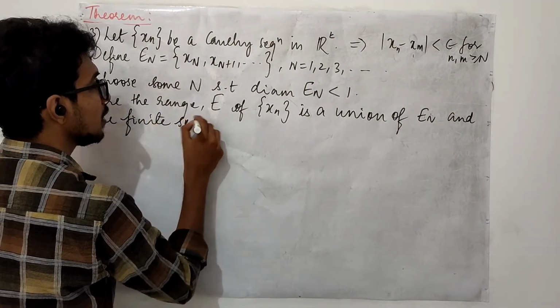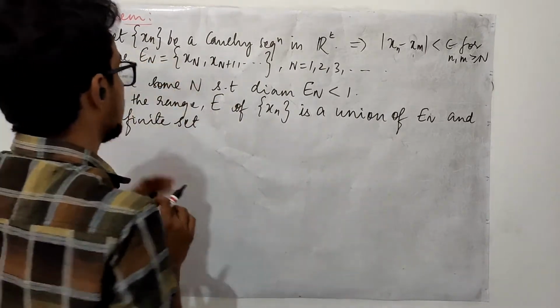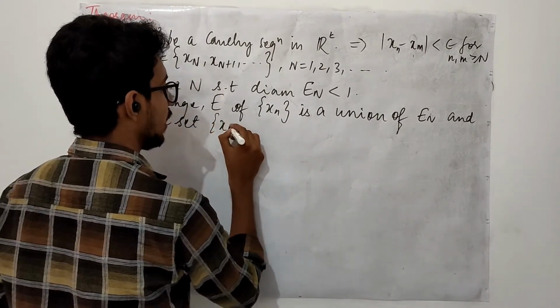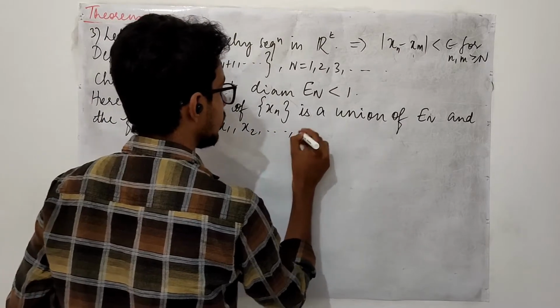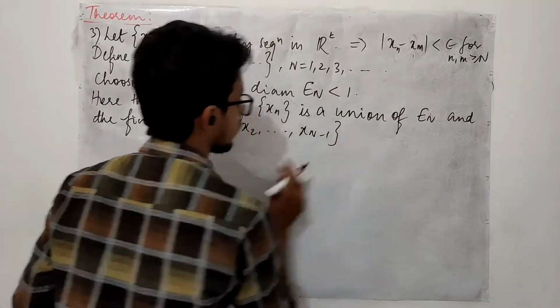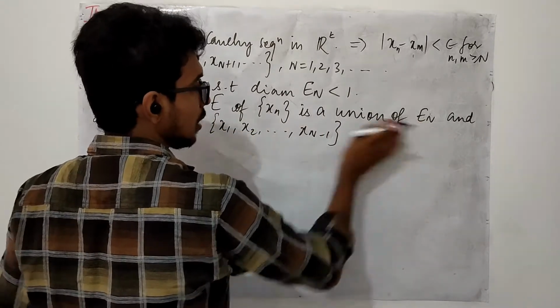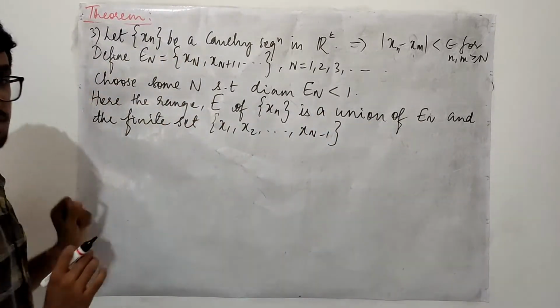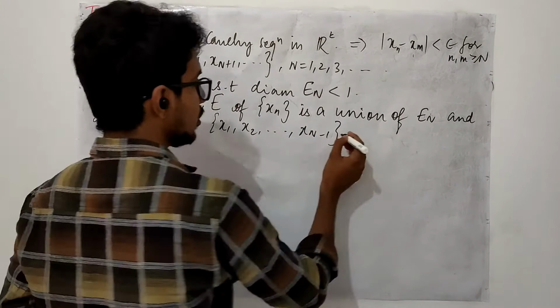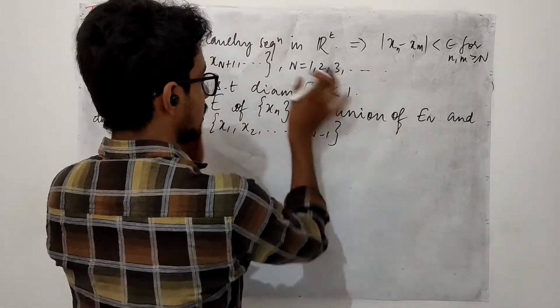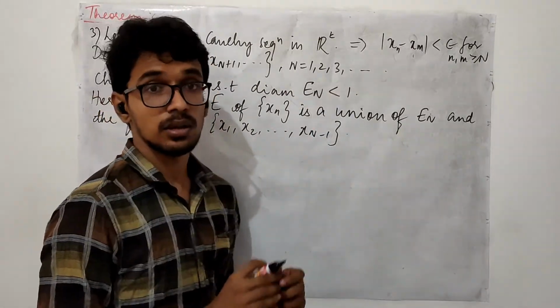What is the finite set? This is going to collect the points x1 up to xn. Make a union of this one with this En, you will get your entire range. So this is a finite set and the diameter is less than 1.